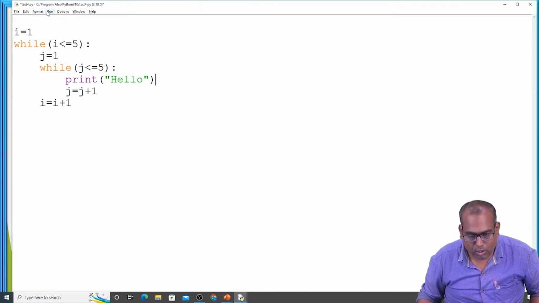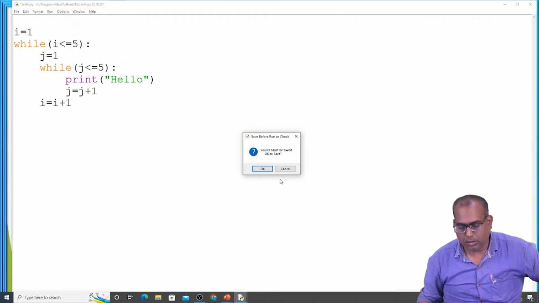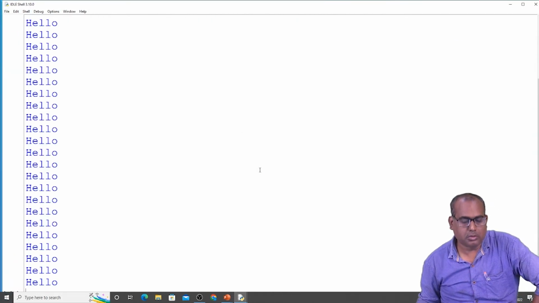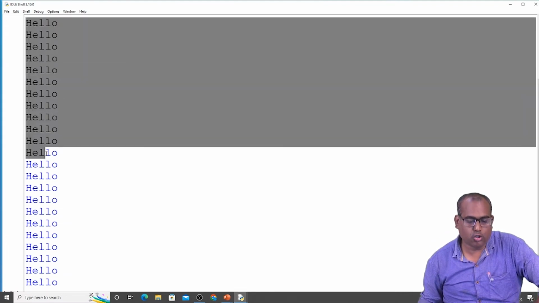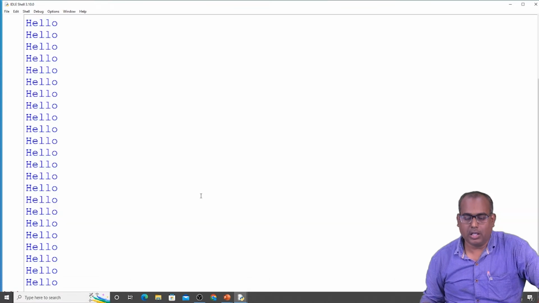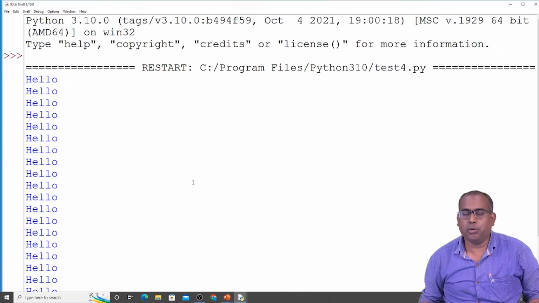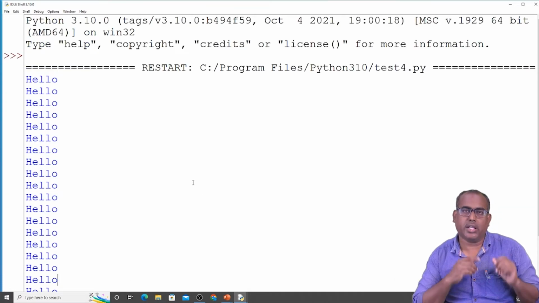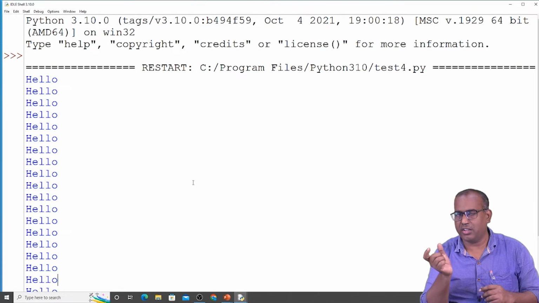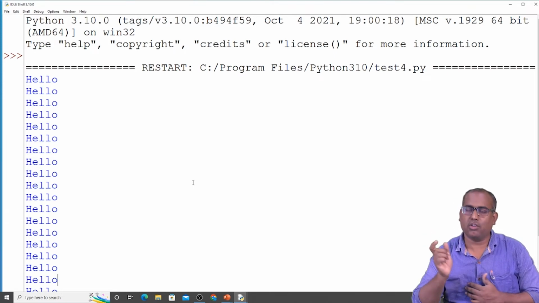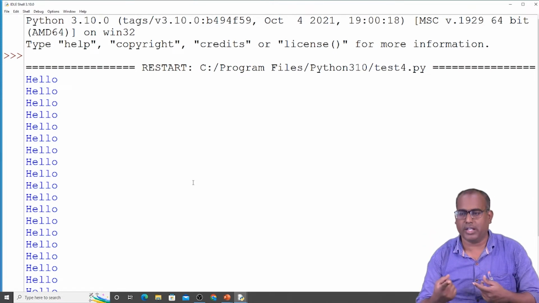Let's run the program. If you count, these are the 25 hello times. We are able to print it 25 times. For each iteration of the outer loop, the inner loop executes the number of times based on the condition. I have given the j value less than or equal to 5, so the inner loop executes 5 times.